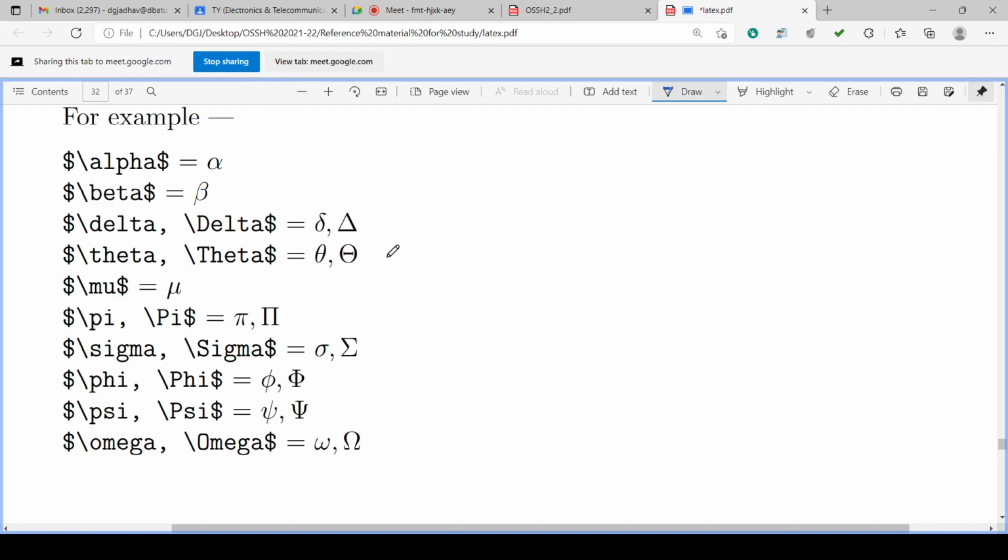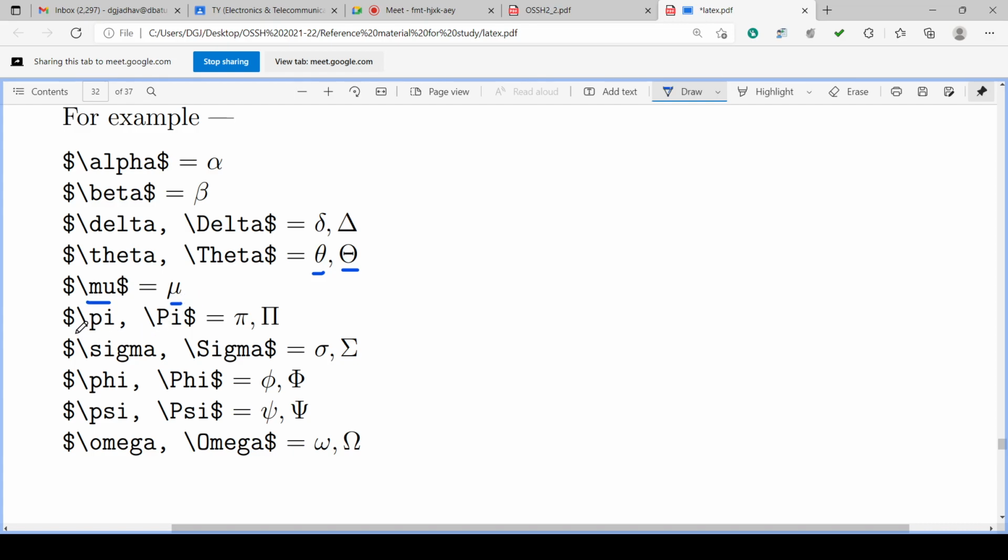in Greek. Similarly for theta, small t and capital T: dollar backslash theta and backslash Theta with capital T. So it will generate the small case theta and capital theta in Greek. Similarly for mu, backslash mu. Of course, the dollar is required to start the math mode and again required to end the math mode. It will generate this mu.